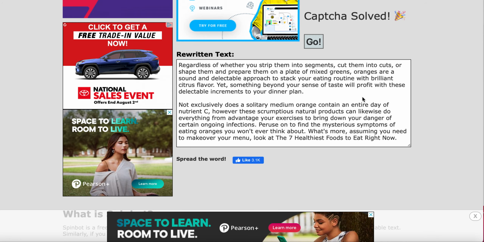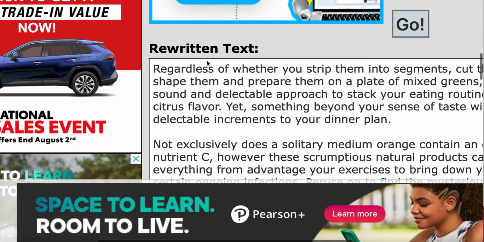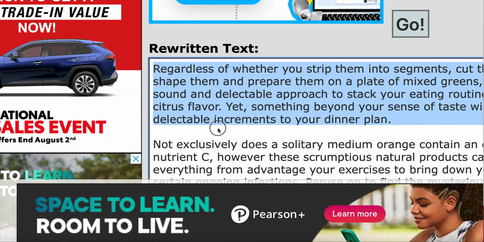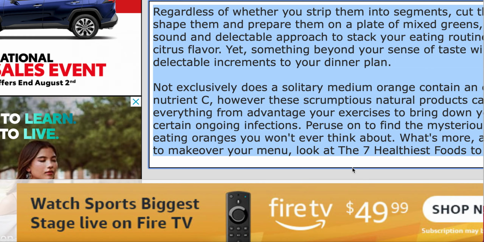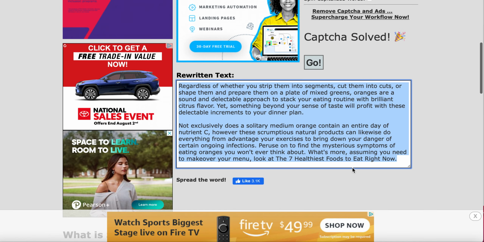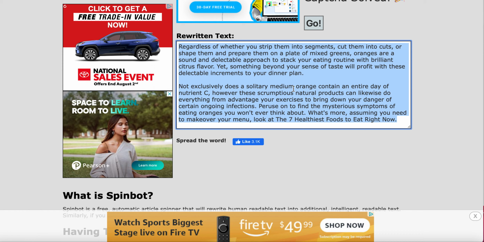So here, what I would recommend is after you use the Spinbot, make sure that you take your sweet little time and go through it and just edit it. Remember, it is a tool, it is a software. It's gonna make mistakes. So that's where you're gonna take most of the time after you copy and paste everything, to just go through and just do everything.